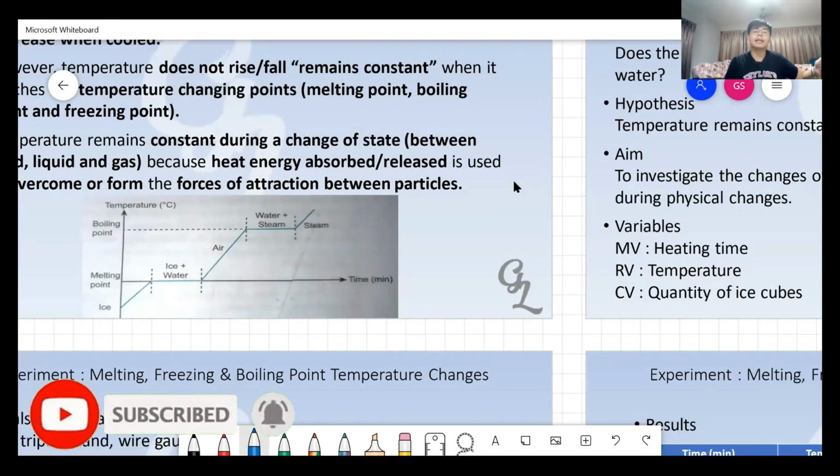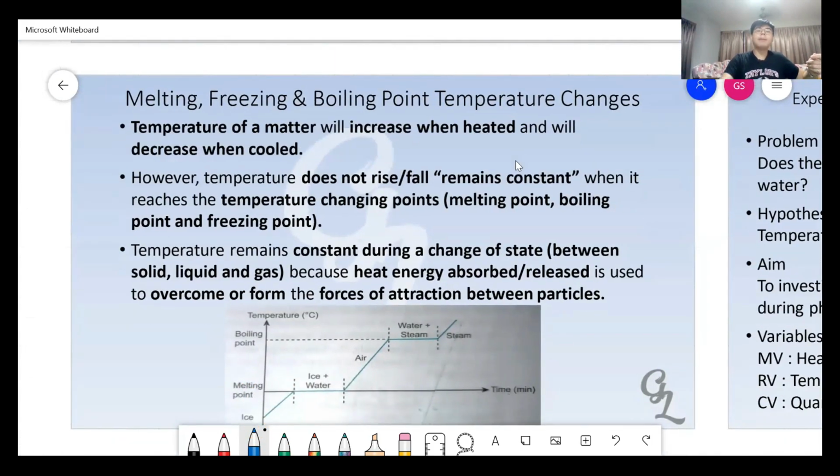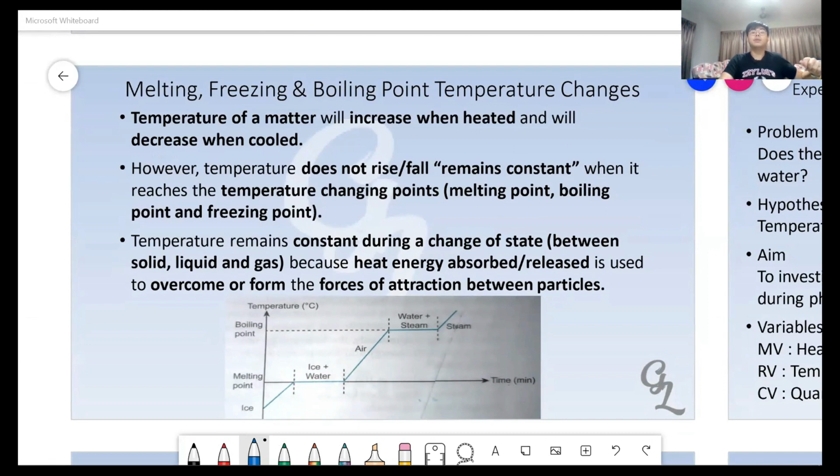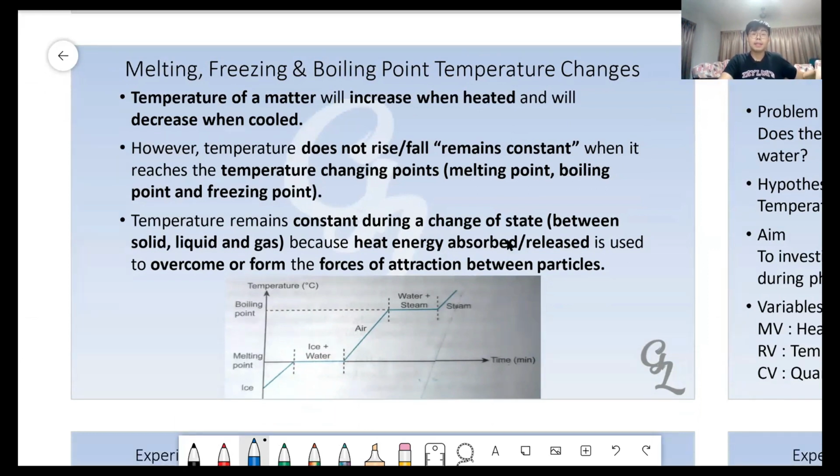I think this is the second last subtopic, where we will learn about how the temperature changes when we are melting, freezing, and boiling. Because we know that when we are increasing the heat energy, we are going to increase the temperature. Am I correct or not? When you increase the heat energy, that means you take the water and put it at the Bunsen burner to burn. When you increase the heat energy, it will also increase the temperature.